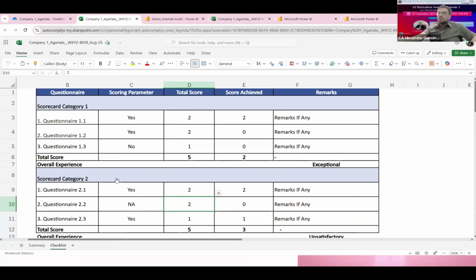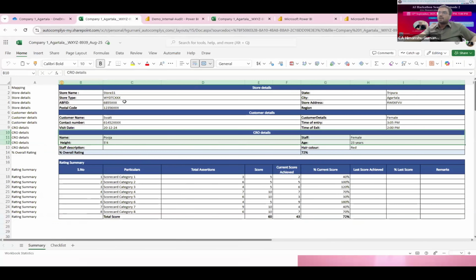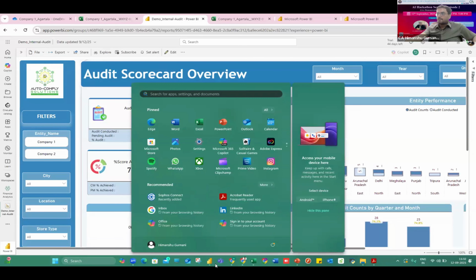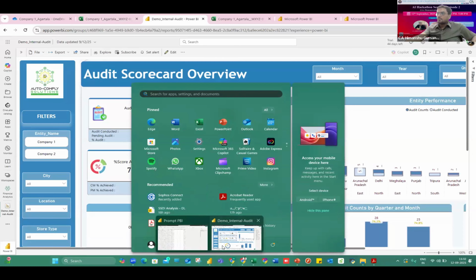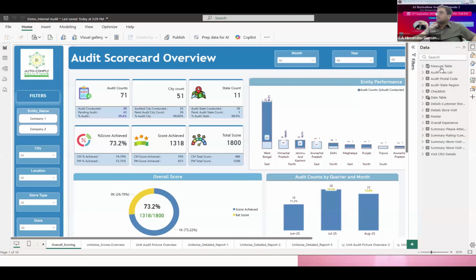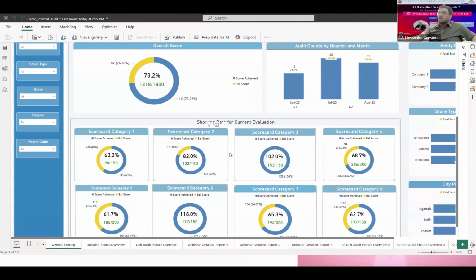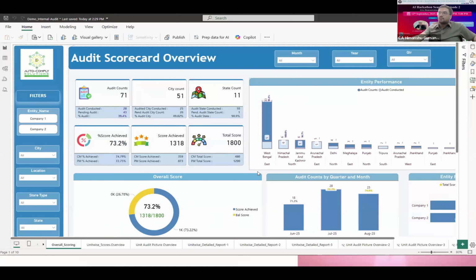consolidating different tables. The prototype that I showed you had only two tables from the sample data, but similarly, out of this customized template for every auditor, we can have n number of tables. So for example, in our case, there are around these number of tables. With good knowledge of Power BI, we can create this kind of insightful dashboard.